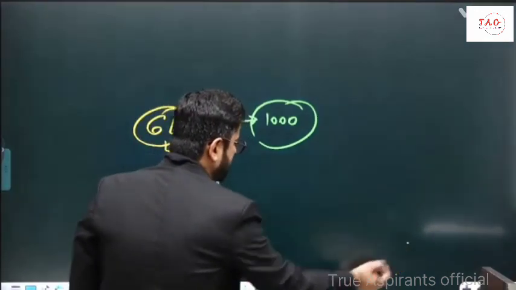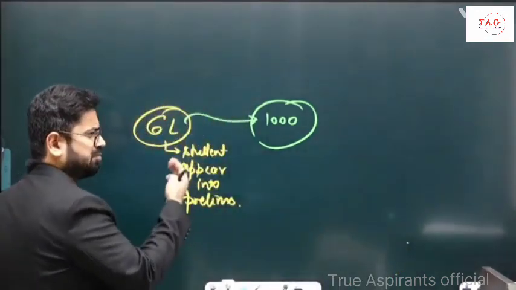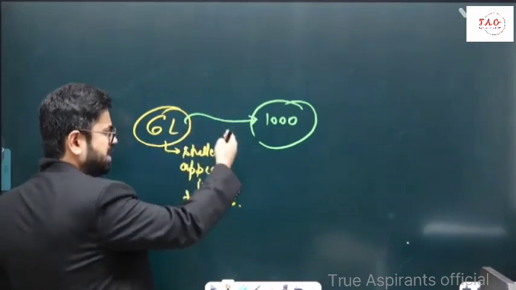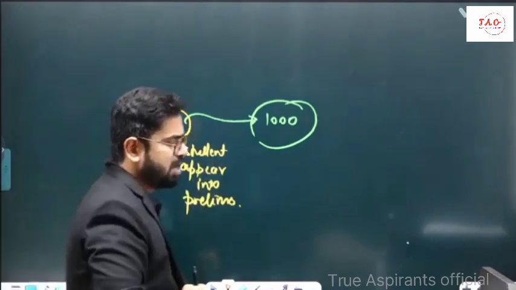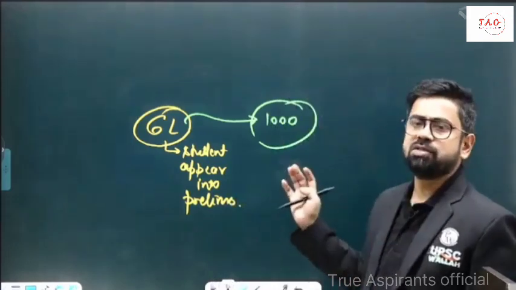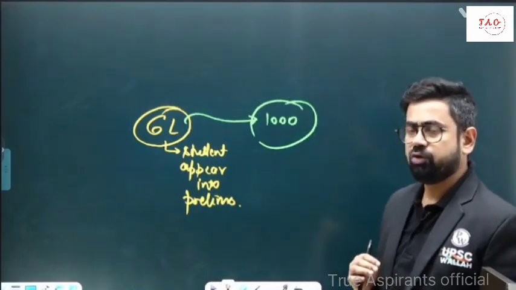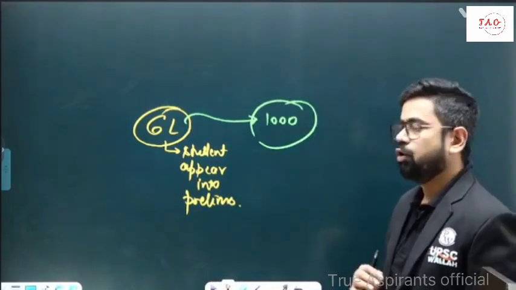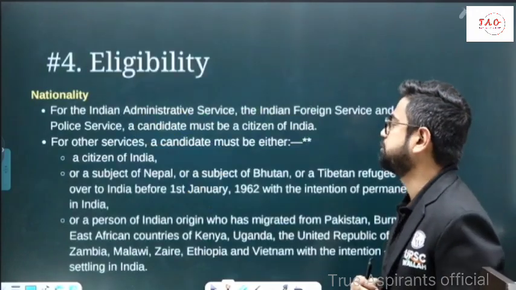Now, out of this, there will be some phases. People will be selected at one phase, then rejected at another phase, and so on. We'll understand that. And the first thing is this challenge of 6 lakh students. You are going to fight with at least 6 lakh students who will be appearing in the prelims examination.